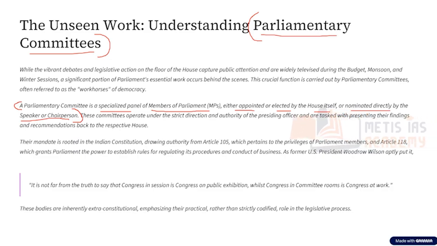Now, whatever is happening within the parliament, that is, the work of the parliament taking place on the floor of the house, is being televised and closely watched. Watched by whom? Watched by the common people of India who elect their representatives.